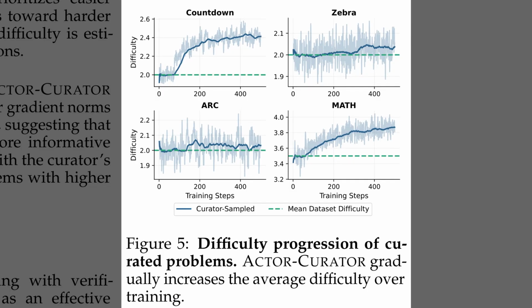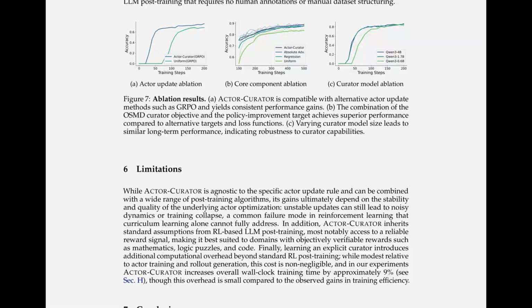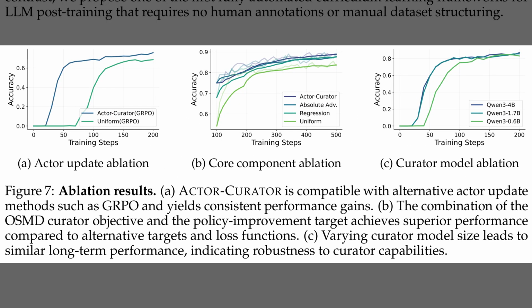So Figure 3 showed us the speed-up. Now Figure 5 reveals the underlying strategy by tracking problem difficulty over time. Across tasks like Countdown and Math, the green dashed line marks the average difficulty if we just sampled randomly. The blue line, however, tracks the curator's actual choices. Notice how in the Countdown and Math panels, the difficulty starts near the average, but climbs steadily as training progresses. This confirms that the system naturally discovers an easy-to-hard curriculum, feeding the actor more complex challenges only as it becomes ready to handle them.